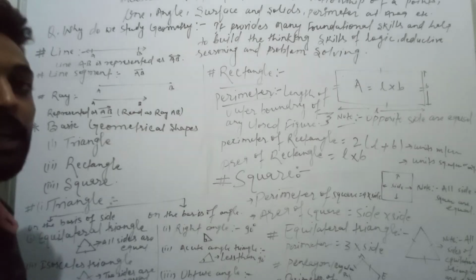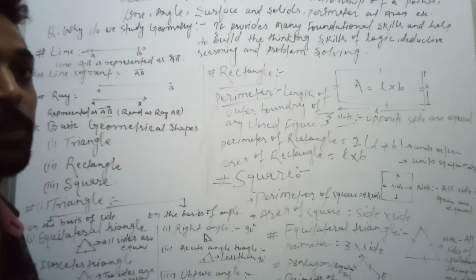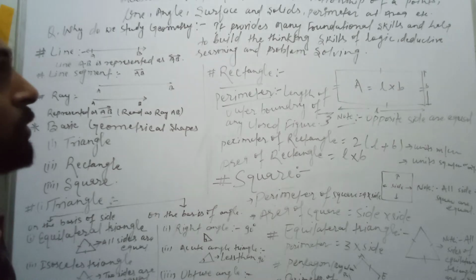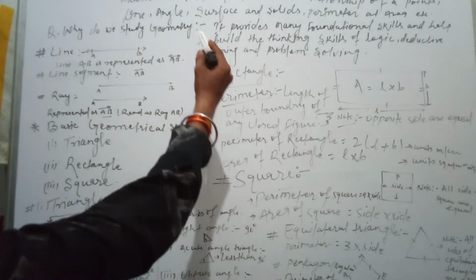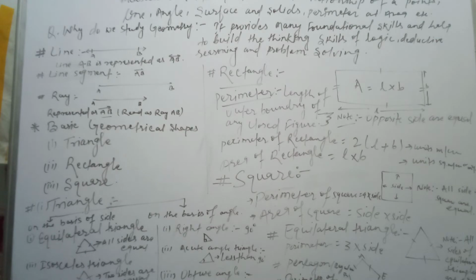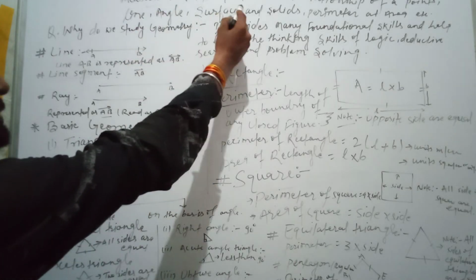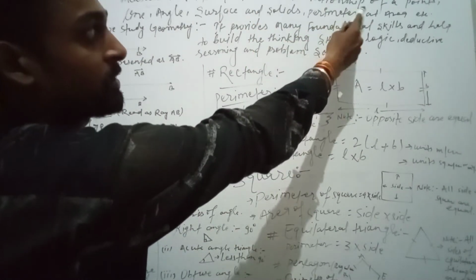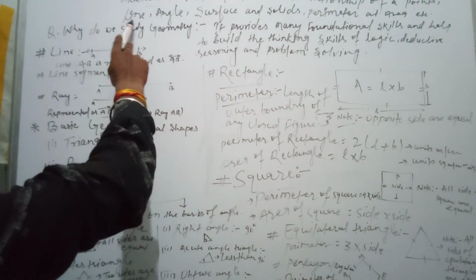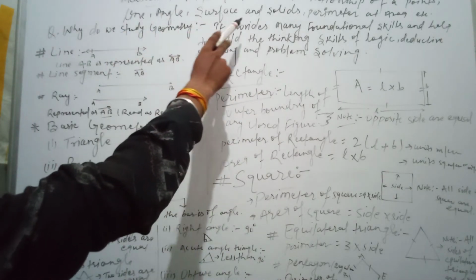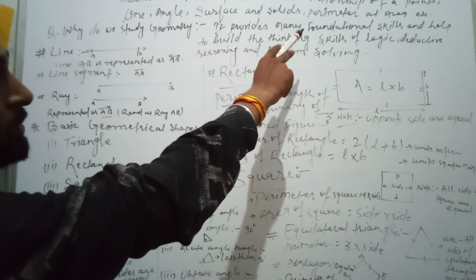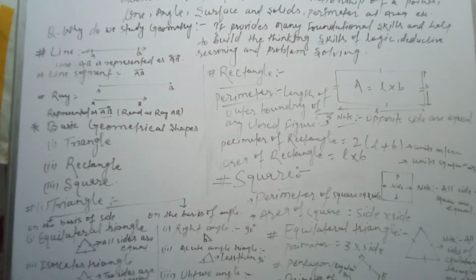Today I will discuss basic geometry and the basic concepts of geometry. What is geometry? Basically, geometry is a branch of mathematics that deals with the measurement, properties, and relationships of points, lines, angles, surfaces, solids, perimeter, area, etc.